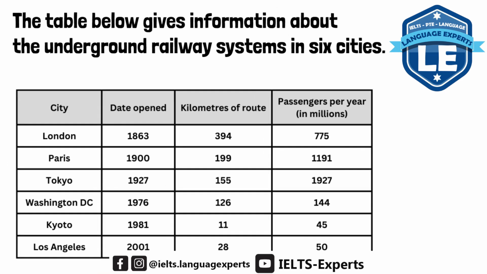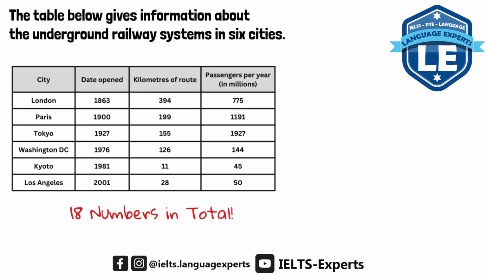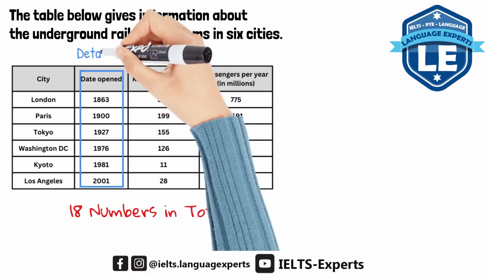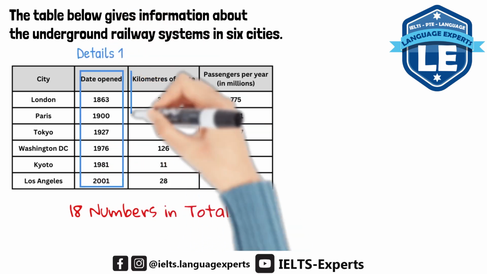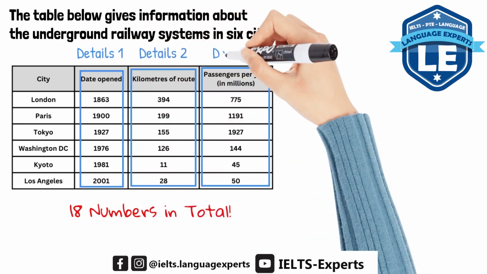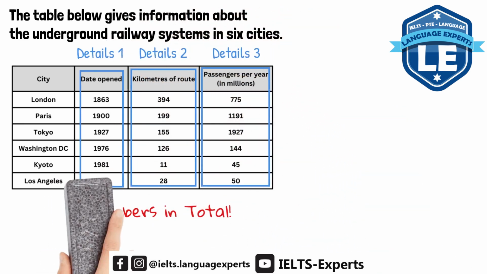The table below gives information about the underground railway systems in 6 cities. First of all, let's talk about how to group data into paragraphs. For this table, there are 2 ways. We can talk about date opened in details paragraph 1, kilometers of route in details paragraph 2, and passengers per year in details paragraph 3.